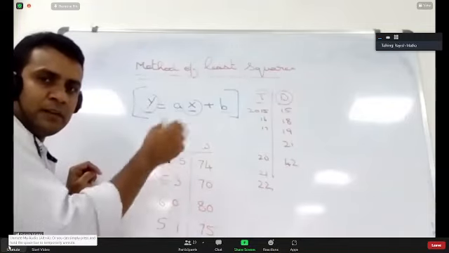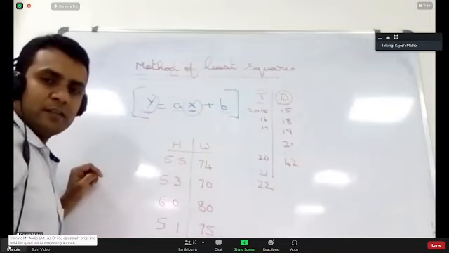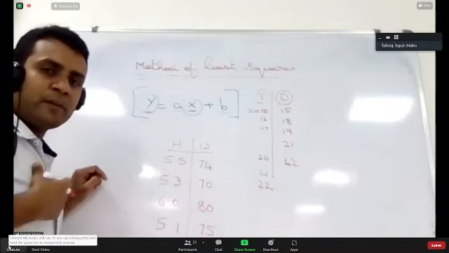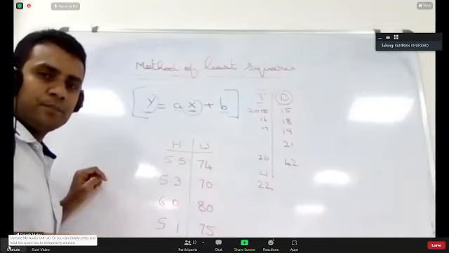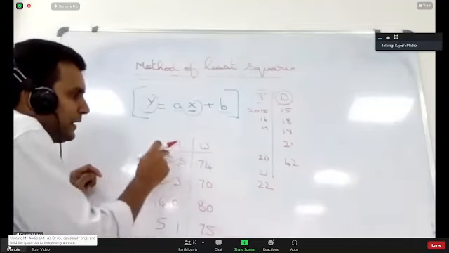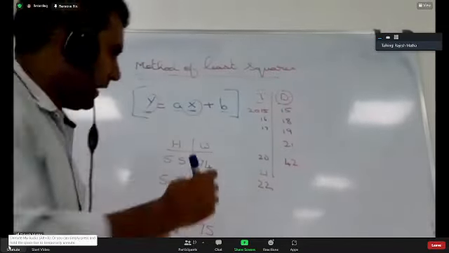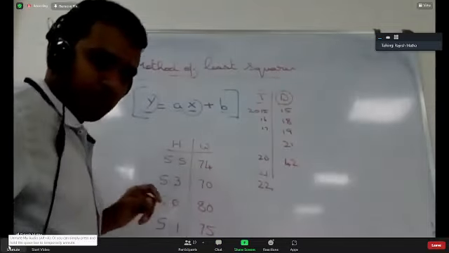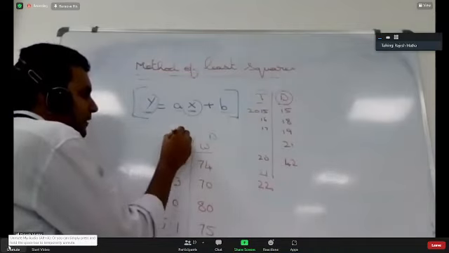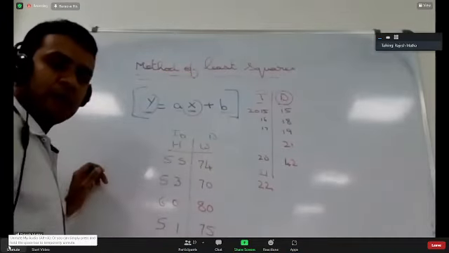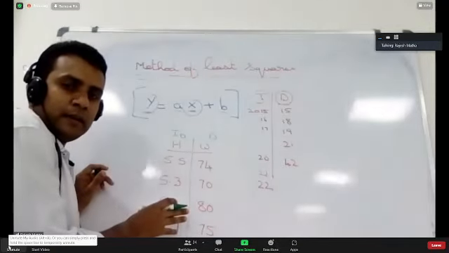See, it is the same example that we discussed in the beginning. Why are you in doubt when I gave you numbers here? Is the height of a person dependent on weight, or is weight dependent on height? Weight depends on height. So weight is my dependent variable. Nothing different, I only gave you numbers here. Weight is my dependent variable, and height is my independent variable. Do you all agree? Yes, sir.